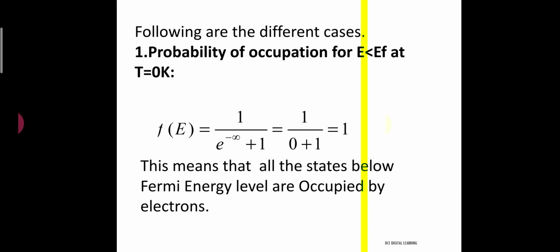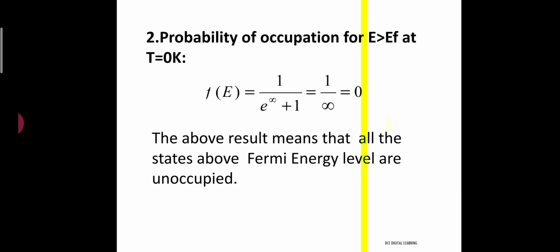So the probability of finding an electron in an energy state below the Fermi energy is always 100%, or equal to 1. This means that all the states below the Fermi energy level are occupied by electrons.